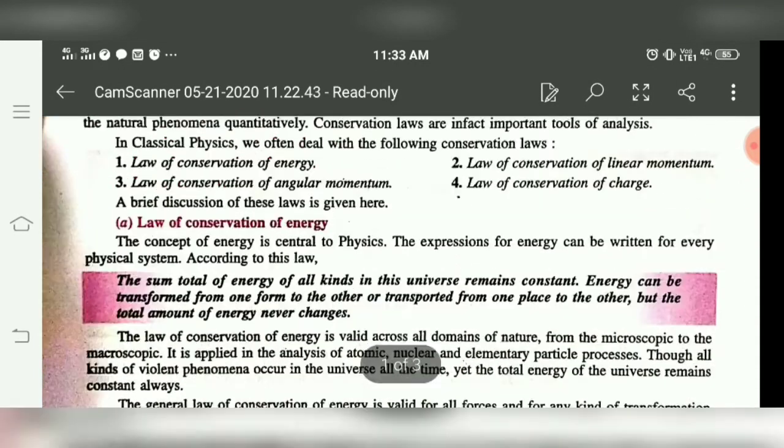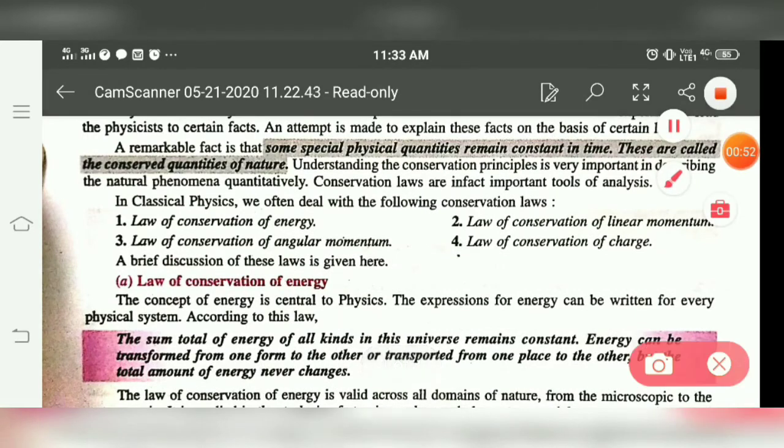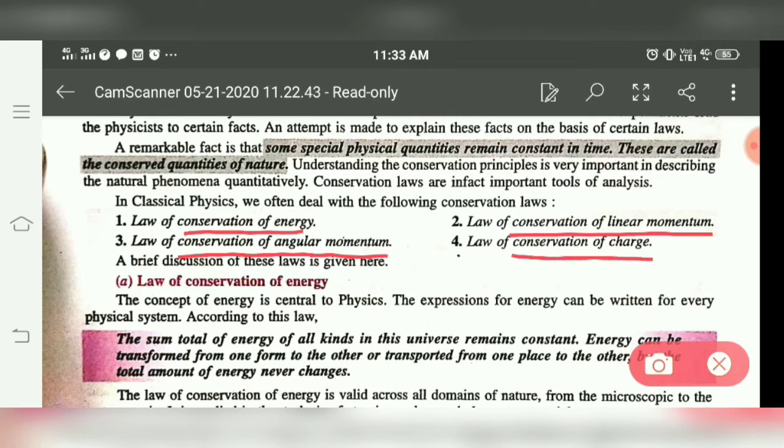Now there are basic 4 laws of nature. First is law of conservation of energy. Second is law of conservation of linear momentum. Third is law of conservation of angular momentum. And fourth is law of conservation of charge.